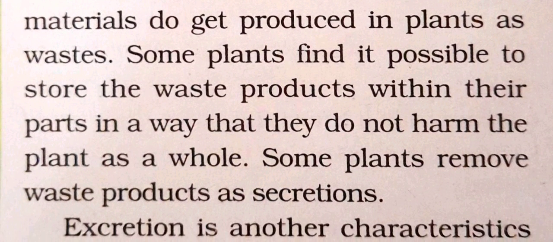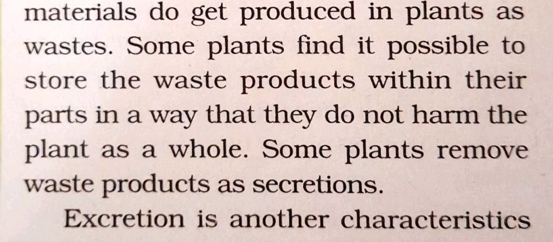But some plants remove waste products as secretion. How? The plants get rid of this waste by shedding of leaves, sometimes by peeling of bark, sometimes by falling of fruits. Or some plants secrete a large number of waste products like gum. कोई ट्री के ऊपर आपने गम जैसा दिखा होगा, like a gum, like a resin. And this gum and this resin or the rubber solution that you find on that tree is sometimes useful to human beings.